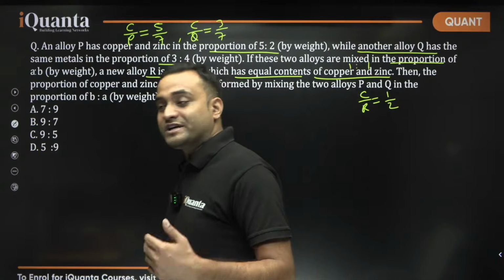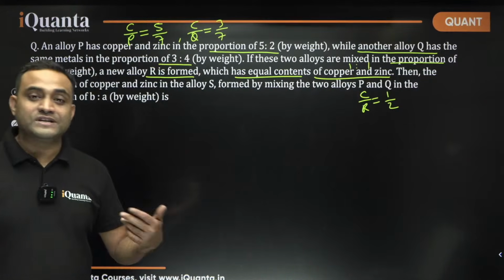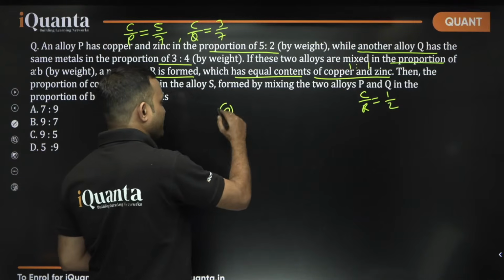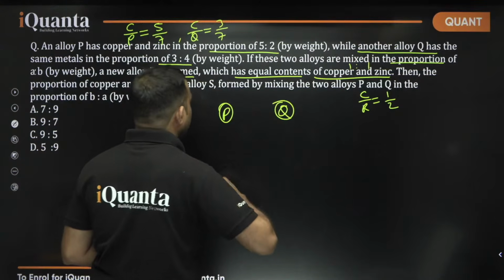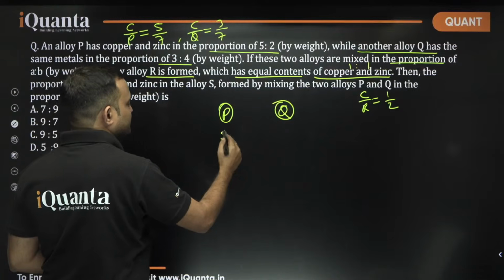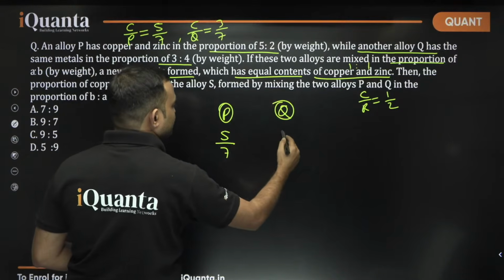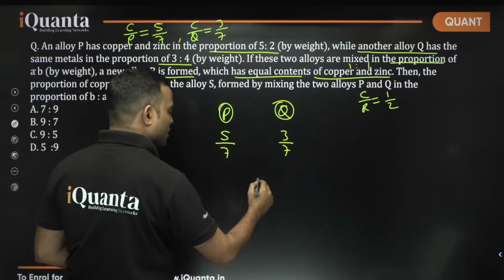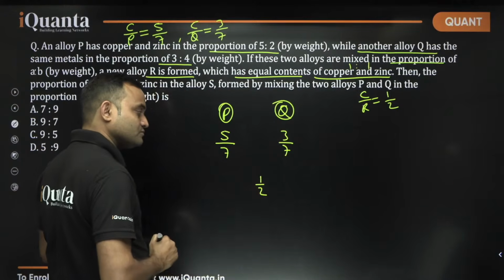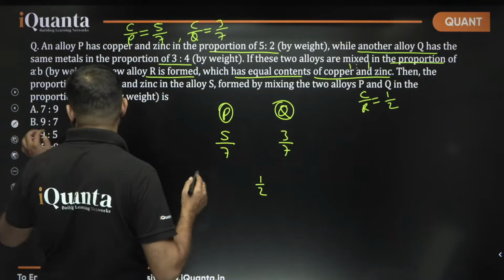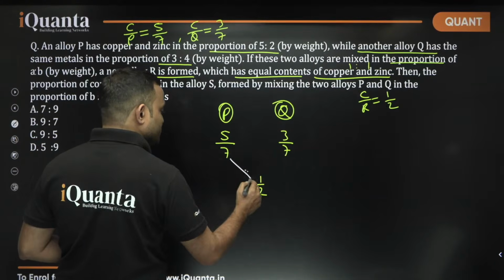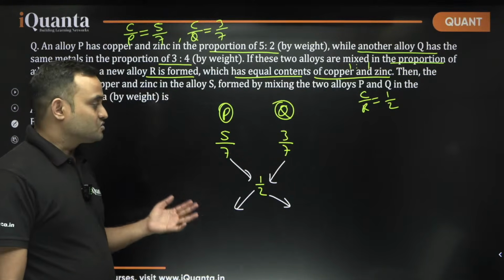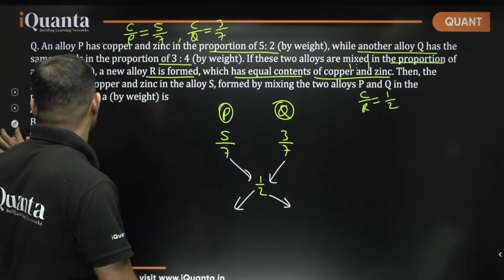So, we have three similar averages, right? We have P, we have Q. In case of P, copper is 5/7. In case of Q, copper is 3/7. And in case of R, the copper is 1/2. So, we can use the alligation. We can use it to find the ratio in which P and Q are being mixed. So, how do we solve this easily? How do we solve this quickly?